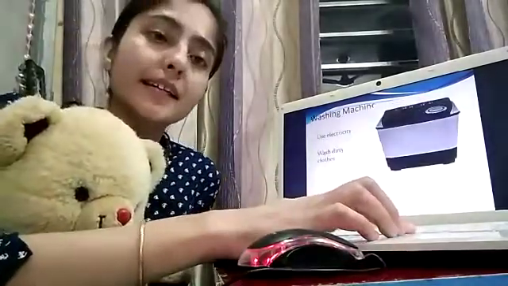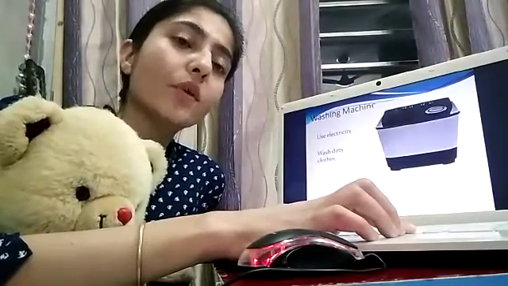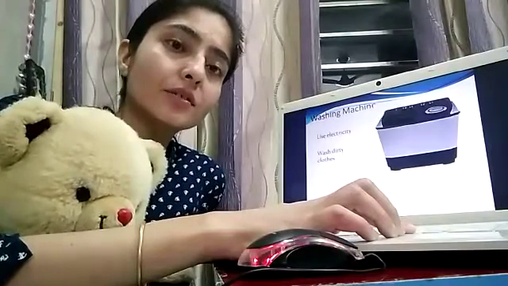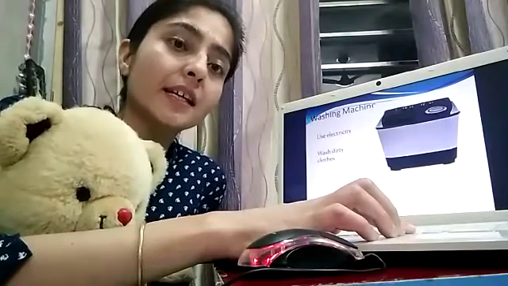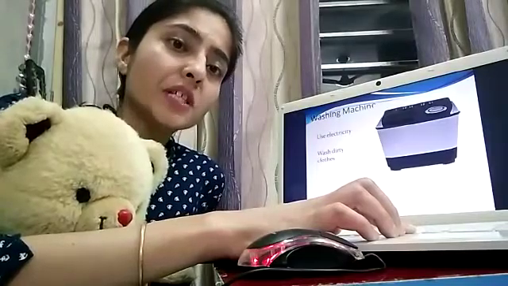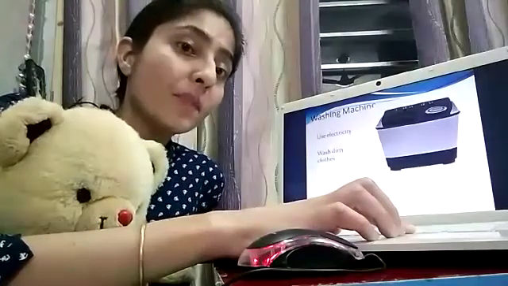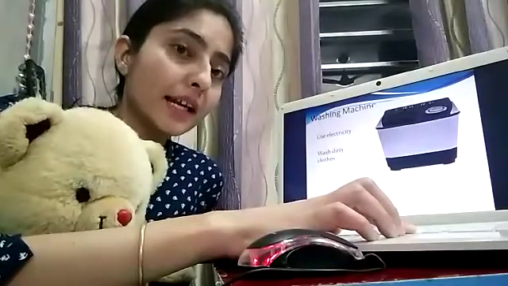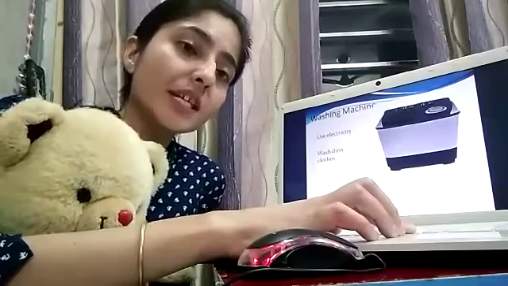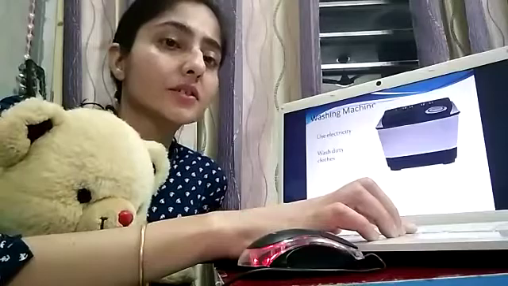And the second thing is, what is this? Tell me, what is this? This is a washing machine. This is also a machine. Why do you use a washing machine? You wash clothes. You help mom at your home. This is also a machine which runs on electricity.